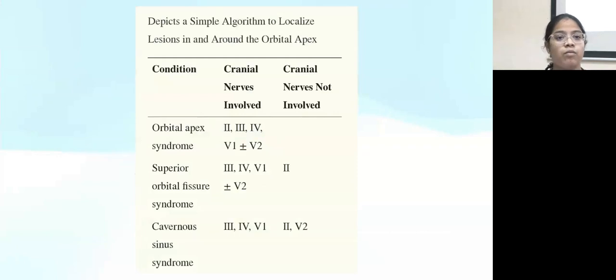The major thing is involvement of cranial nerve 2. In orbital apex syndrome, there is involvement of cranial nerve 2, whereas in superior orbital fissure syndrome and cavernous sinus syndrome, there is usually sparing of cranial nerve 2. And in cavernous sinus thrombosis, there is also no involvement of the maxillary division of the fifth cranial nerve.